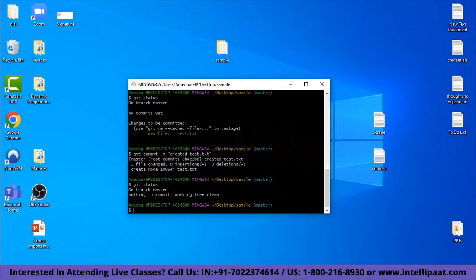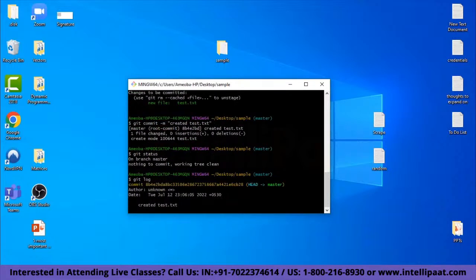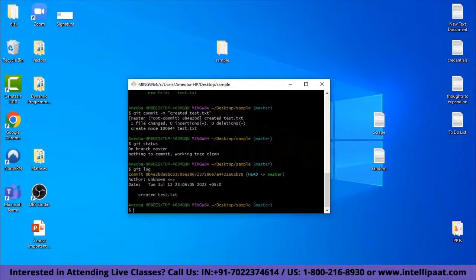And now there is one more bonus command for you to see what changes have been done, which is the git log command, which basically shows the logs of your changes to your project files. So it says created test.txt, which is the file I created right now. And it shows other important data as well, like the time, the date and the author. You can set up your name whenever you want to.